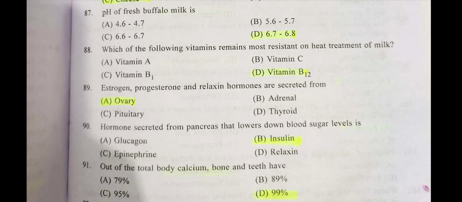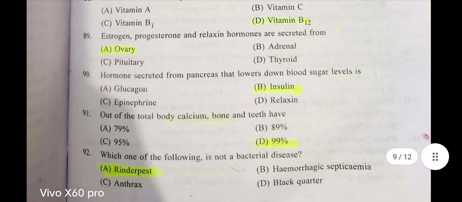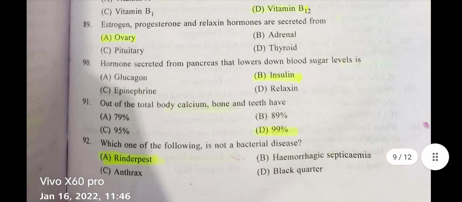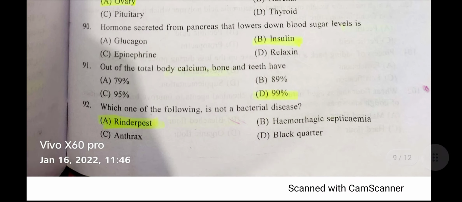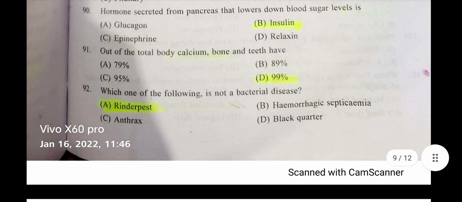Answer: ovary. Okay, now question number 90, hormone secreted from pancreas that lower down blood sugar level is, the right answer is insulin. Question number 91, out of the total body calcium bone and teeth have 99%. Question number 92, which one of the following is not a bacterial disease? The right answer is Rinderpest.